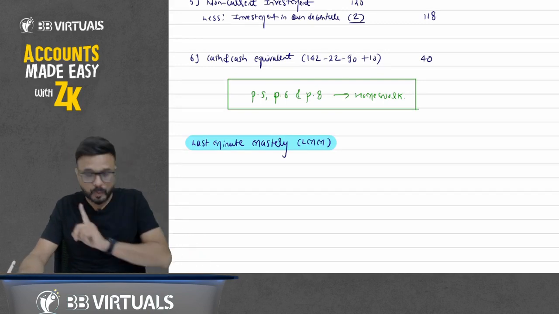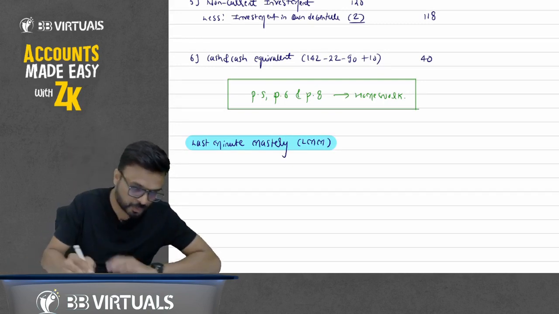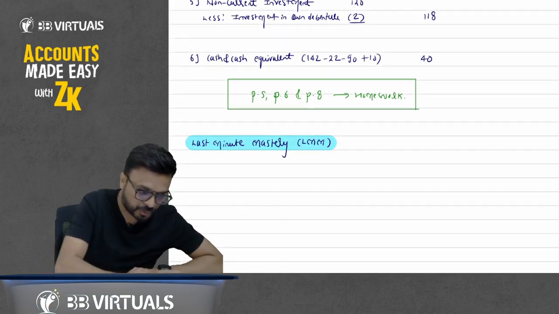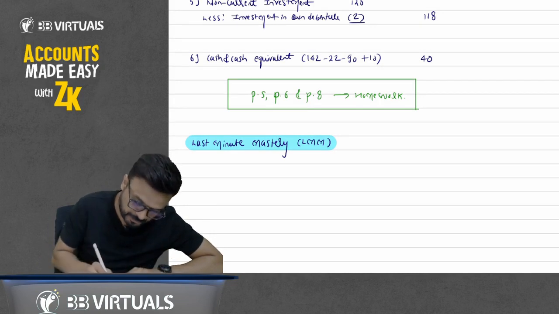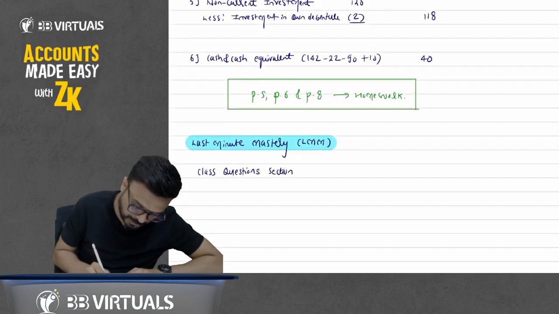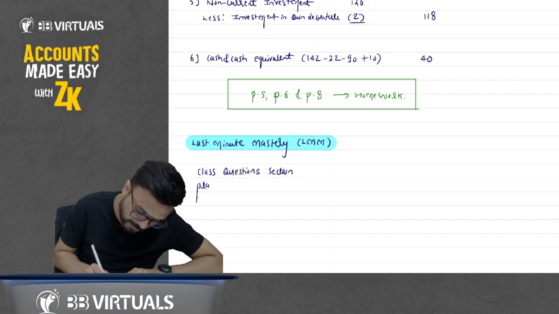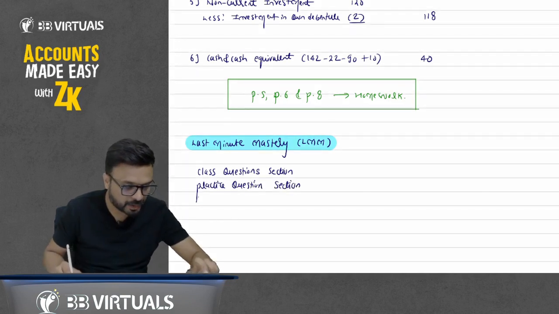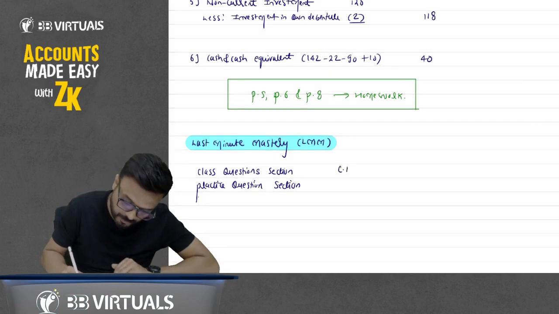At the time of revision, you don't have to solve all the questions. Only these questions. Which questions? From the class question section and the practice question section. From class questions, I have written first, second, third, fifth, and ninth.